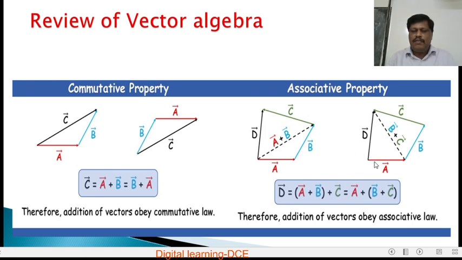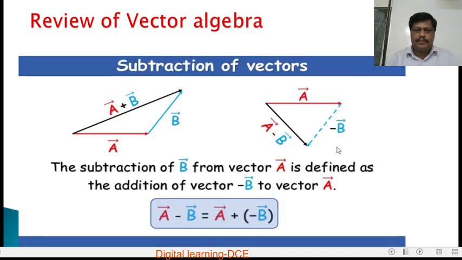So addition of vectors also satisfies the associative property.